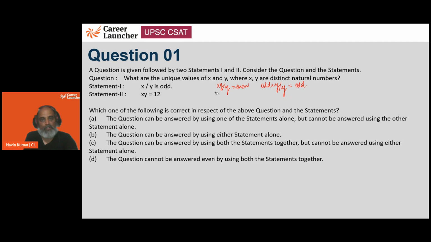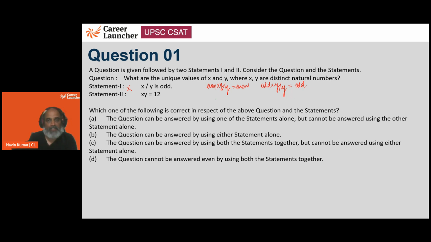So here x is going to be 1 times of y, 3 times of y, 5 times of y. So what is the value of x? No idea. What is the value of y? No idea at all. So using the first statement, obviously we cannot answer this.